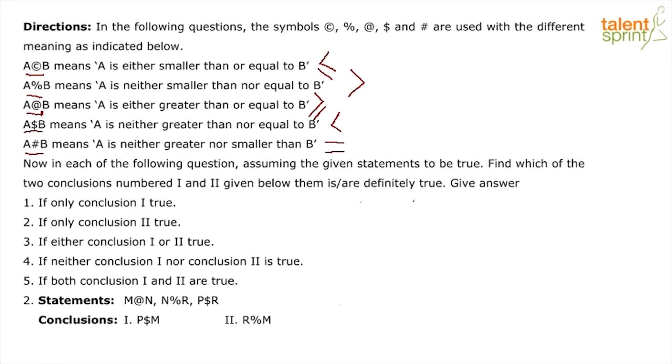Our first statement reads M at the rate N, so we will write it M is greater than equal to N. Then they tell us N percentage R. Percentage stands for greater than, which would mean that N is greater than R. Then they tell us that P dollar R. Dollar would actually mean that P is smaller than R. So P is smaller than R.